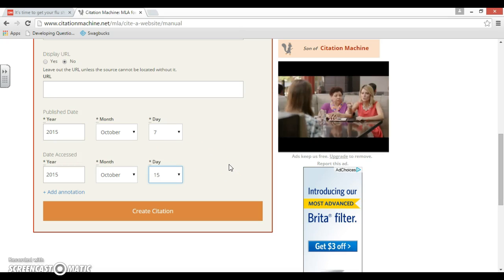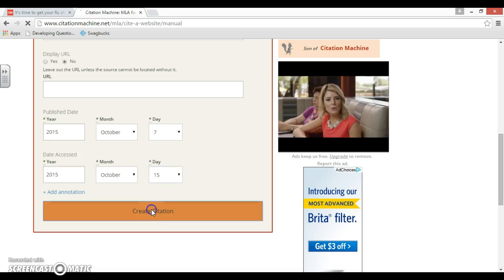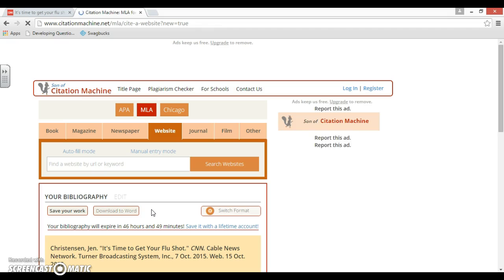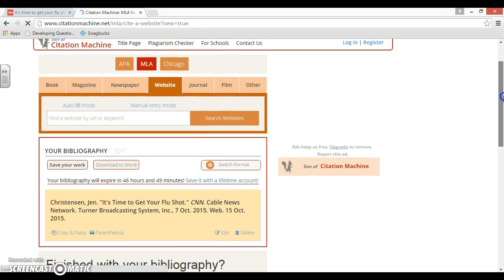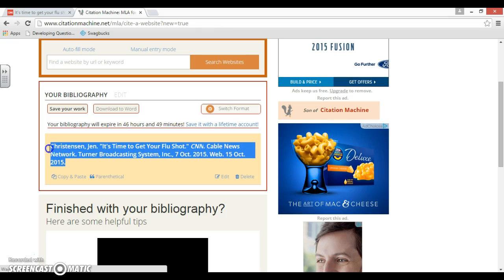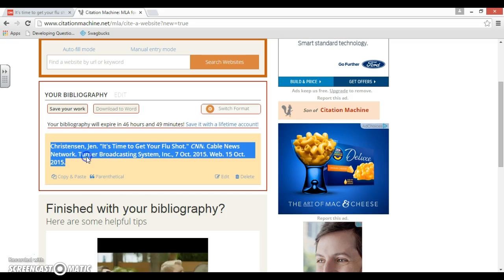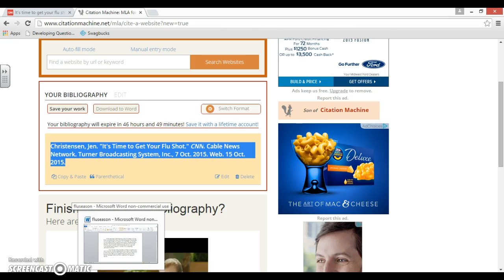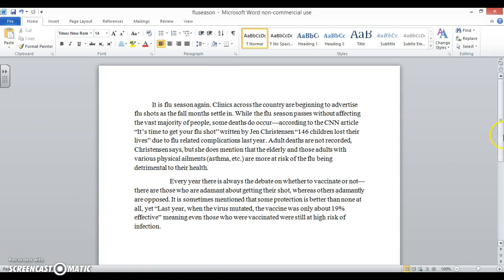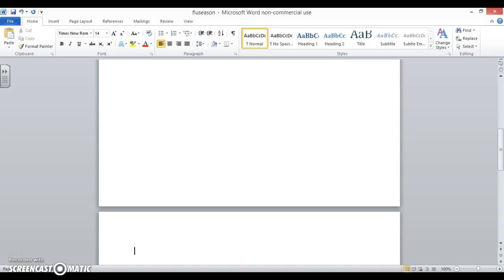Alright, so now that we've filled in all of the boxes, simply click Create Citation. It's going to bring up the little citation. All you do is copy, so right click Copy. Go on to your Works Cited page, which I'm going to have to create at the bottom of my research paper.